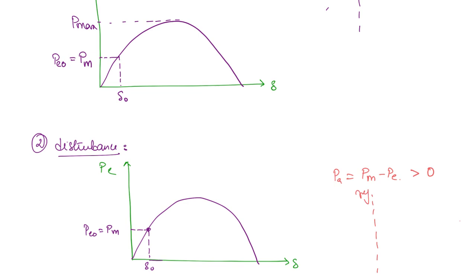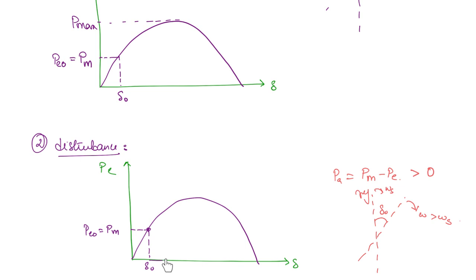If this is the synchronously rotating reference axis and this is the rotor axis, now this is moving at omega s. This was initially delta naught. When this was moving at omega s, this angle will be maintained because the relative velocity is 0. But now the velocity here, omega, is greater than the synchronous speed. So there is a non-zero relative velocity between this axis and this axis, so this angle is going to increase. That is why we have represented it like this.